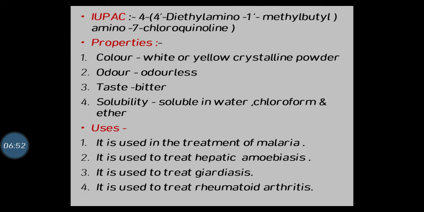Okay, now next, properties. Color: white or yellow crystalline powder, odorless, taste is bitter. What about solubility? Soluble in water, chloroform and ether. Now next, uses. It is used in the treatment of malaria; chloroquine is used for the treatment of malaria.